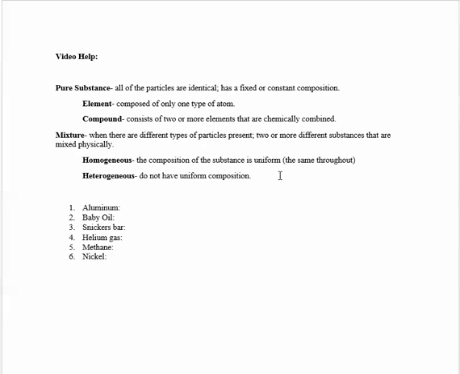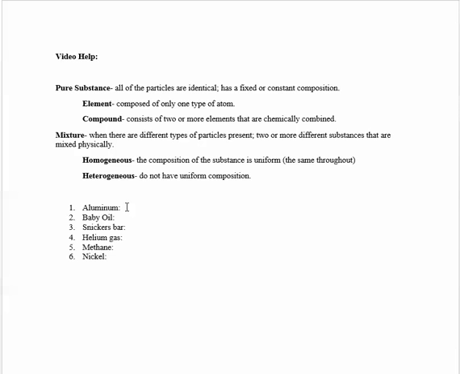The example that I like to use for homogeneous versus heterogeneous, if you put it into colloquial terms, is tomato soup. Since tomato soup has a uniform composition, it's the same throughout, it's going to be homogeneous. What I like to think about is, can you eat it in the dark? For tomato soup, you could eat it in the dark. You get the exact same thing every single time. Each time you take a sample, you will get the same thing. For a heterogeneous mixture, you will not get the same thing each time. The example I like to use is chicken noodle soup.